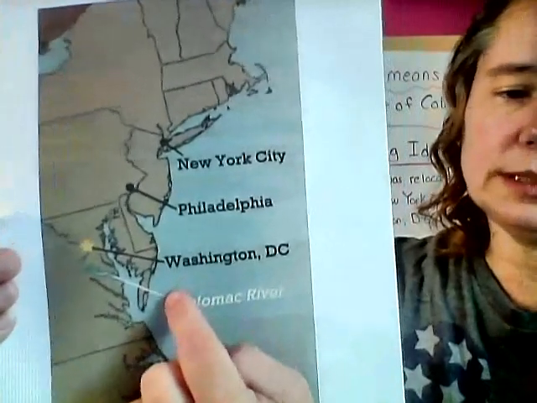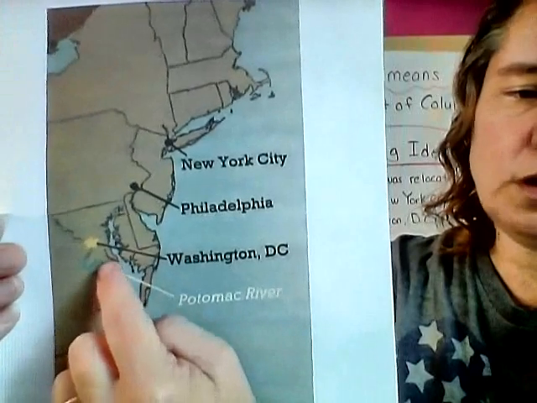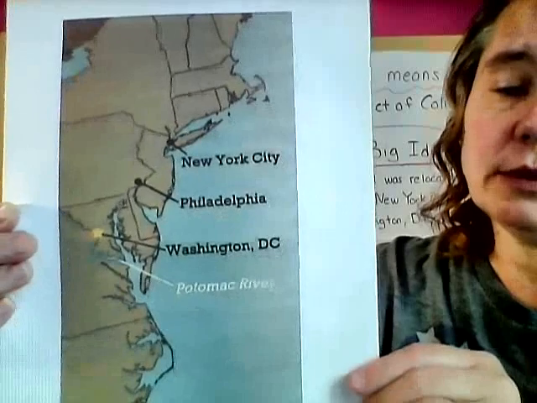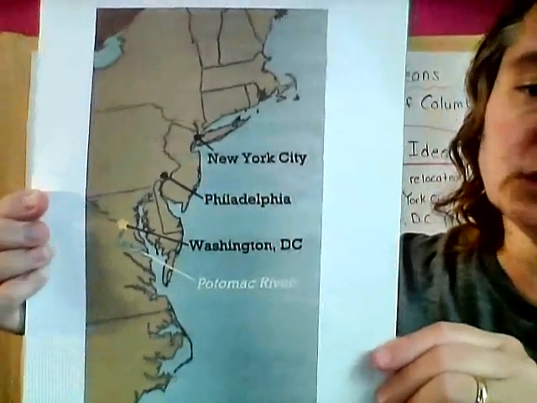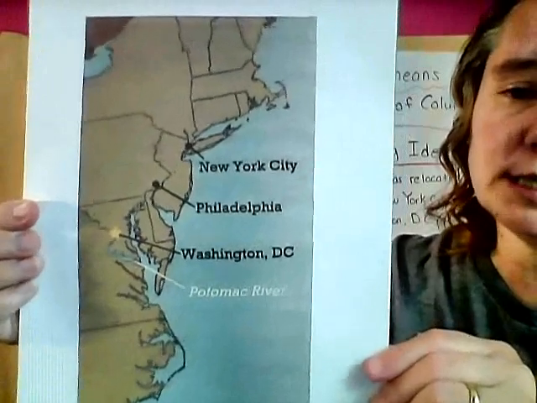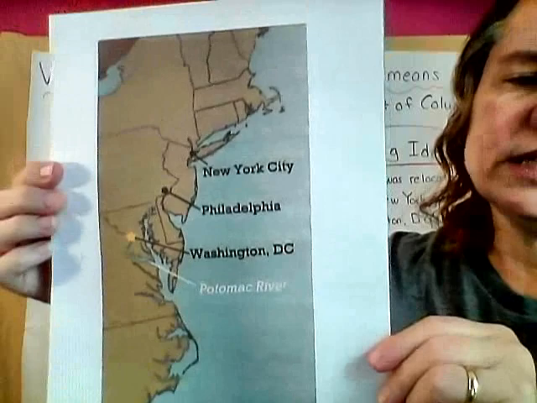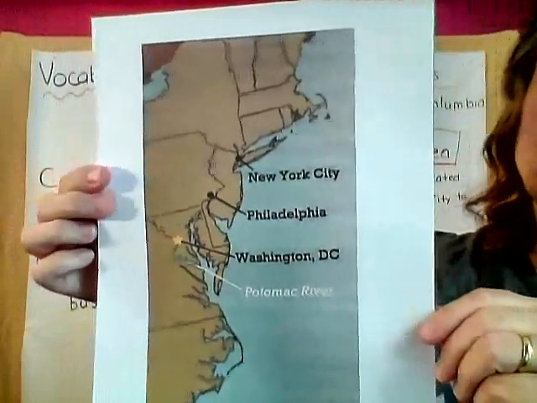I'm sorry, guys. Let me move a little closer. Okay. Right in there, there's a little bit of water. It goes all the way up to that star. That is the Potomac River. That was a very important river for them. But I wanted to make sure that you saw where it was and you could see how close it was to Washington, D.C.